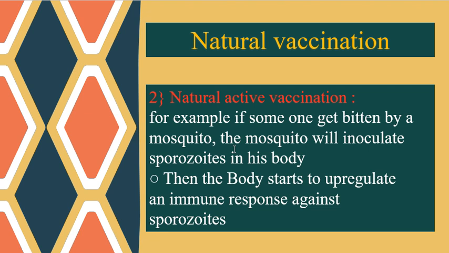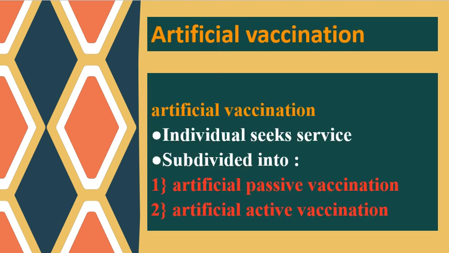The natural active vaccination, also you don't seek service, but you get it naturally. For example, if someone gets bitten by a mosquito, the mosquito will inoculate sporozoites in his body. This happens naturally, but following that, the body will see sporozoites and will upregulate immunity in an active way. So it is natural active vaccination.